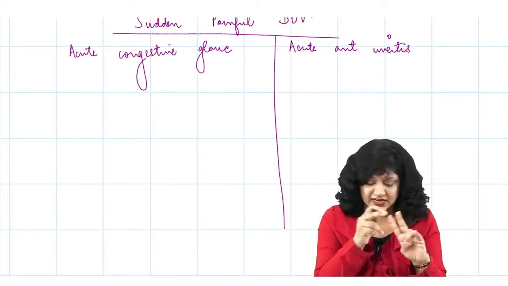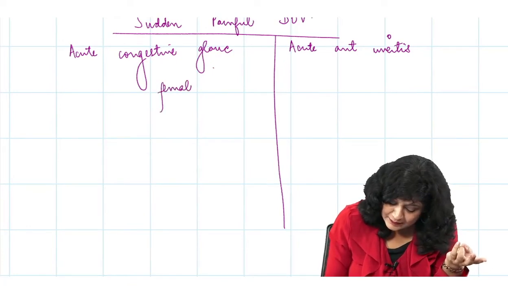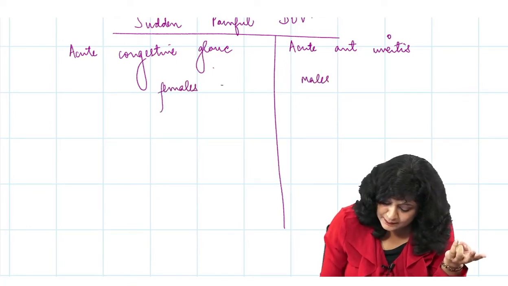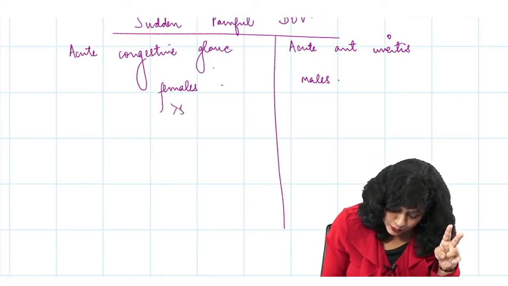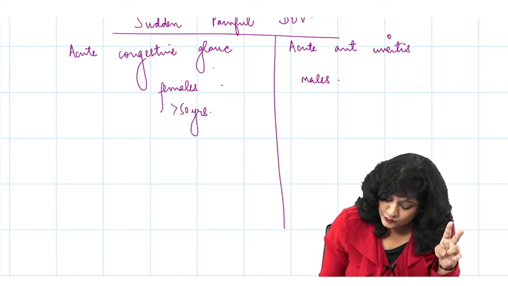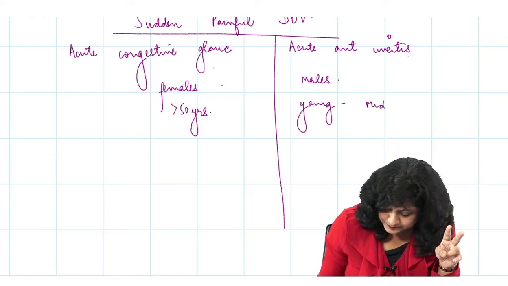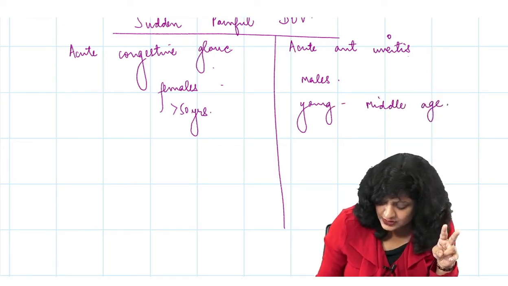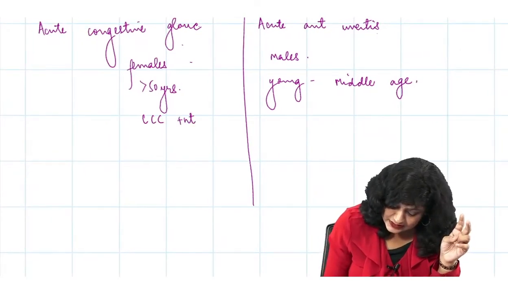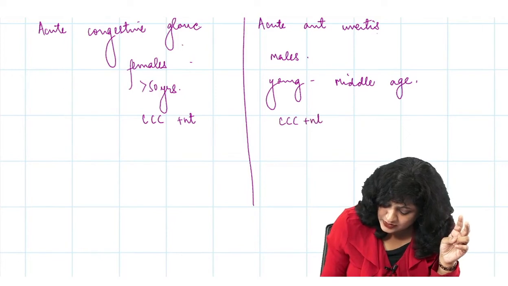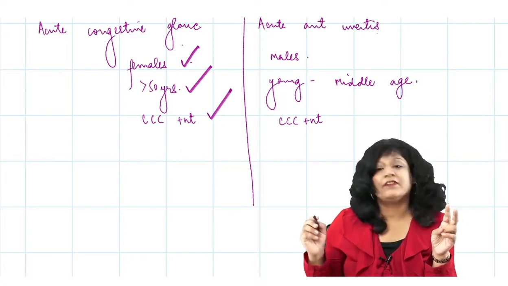Now you have to see whether it is a male or a female. Glaucoma is more common in females while uveitis will be more common in males. Then look at the age. Angle closure glaucoma is more common after 50 years while uveitis will be common mostly in young age to the middle age. Then they are talking about the congestion. Circumcorneal congestion will be present in both. So here we have got a female and she is 60 years old and she is having a circumcorneal congestion.